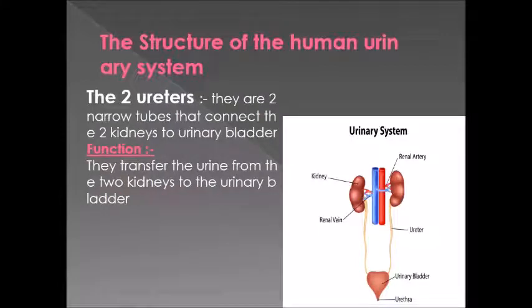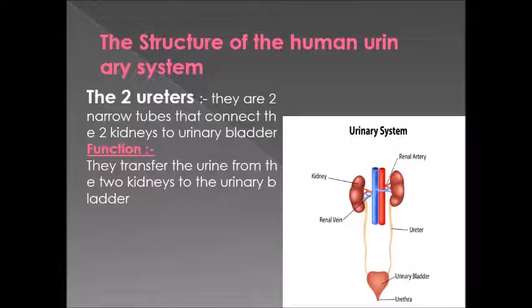What about the two ureters? The two ureters are like a linkage between the kidneys and the urinary bladder. It's like a rope that connects the two kidneys with the urinary bladder, because when the kidneys have waste, the waste should go to the urinary bladder, so it will reach the urinary bladder using the ureters.